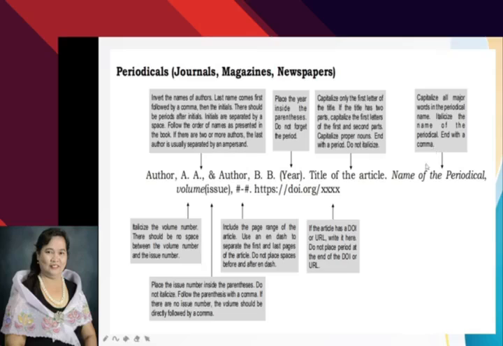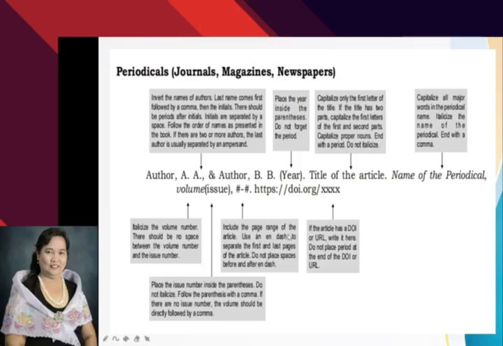So, what we are going to italicize here for periodicals is the name of the periodical and not the title of the article. Now, italicize the volume number also. There should be no space between the volume number and the issue number. Please remember that there should be no space between the volume number and the issue number.